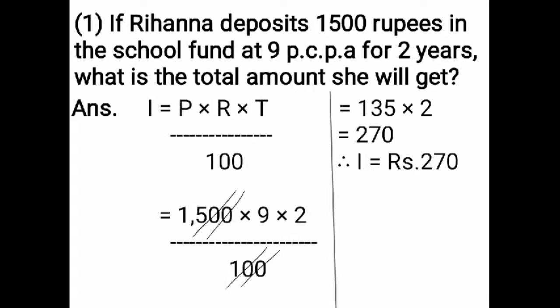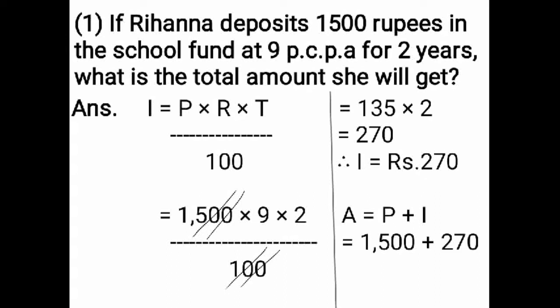Now you have to find the amount. The formula of amount is principal plus interest. This is the formula of amount. Principal is 1500 rupees. So in place of principal, you have to write 1500 rupees because you have to substitute the value of principal. That is equal to 1500 plus interest how much you got, that value you have to substitute, plus 270.